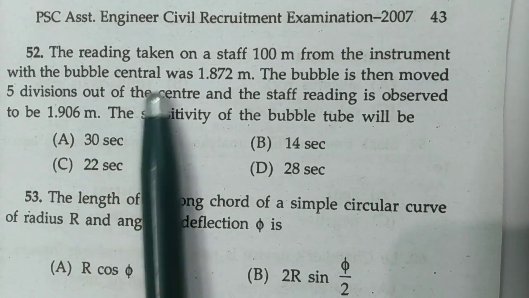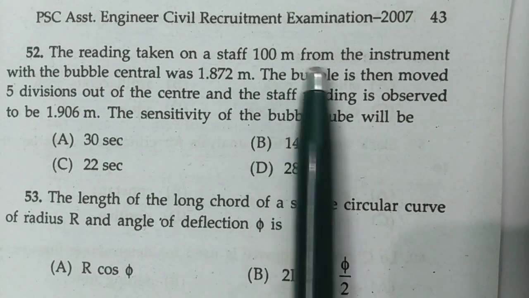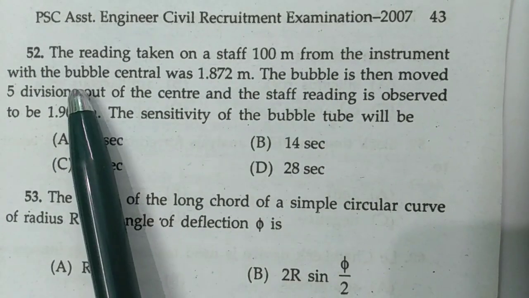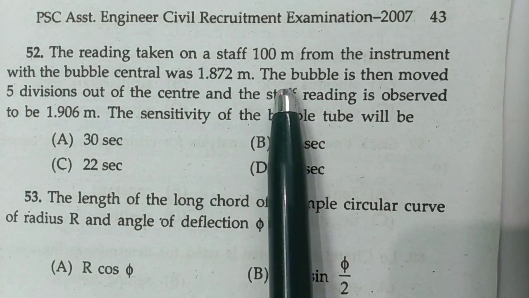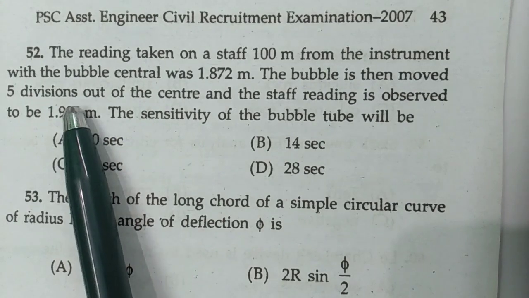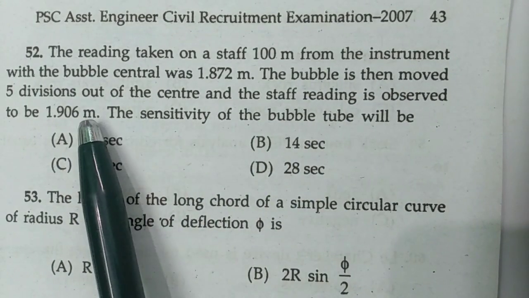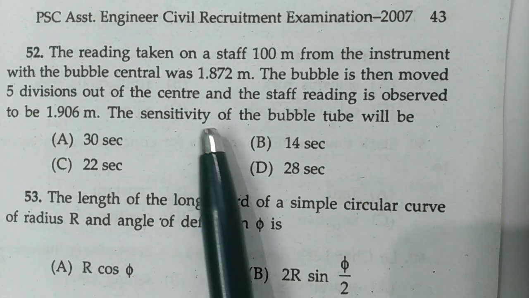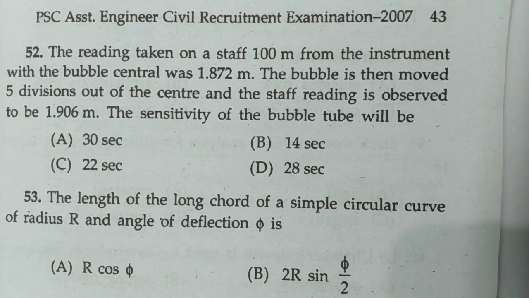Now question number 52. The reading taken on a staff 100 meter from the instrument with the bubble central was 1.872 meter. The bubble is then moved 5 divisions out of the center and the staff reading is observed to be 1.906 meter. The sensitivity of the bubble tube will be, and these are the answers.